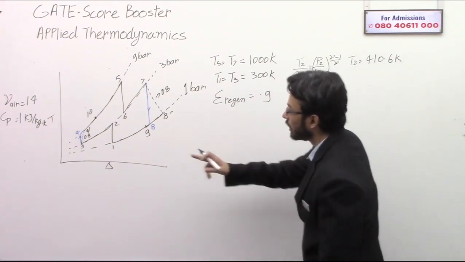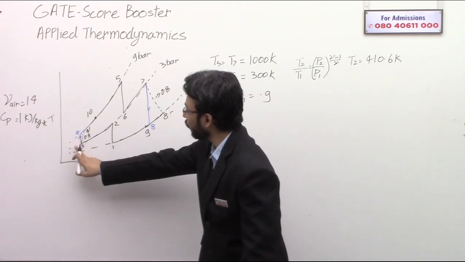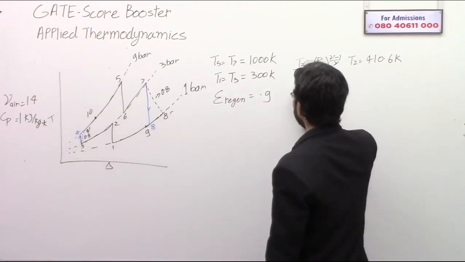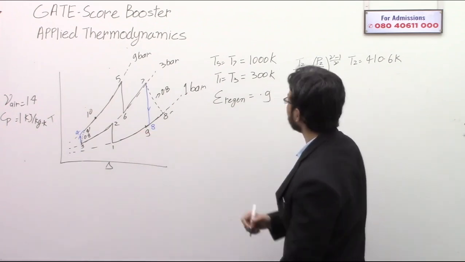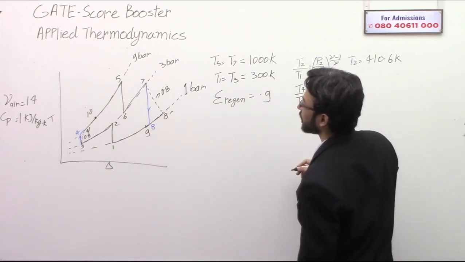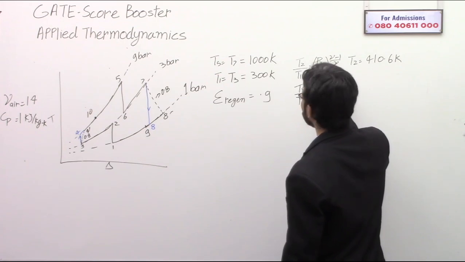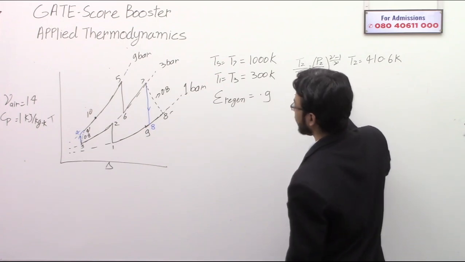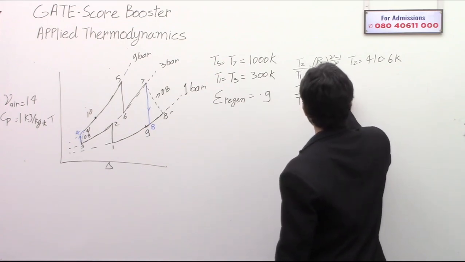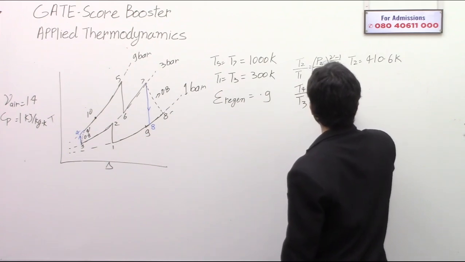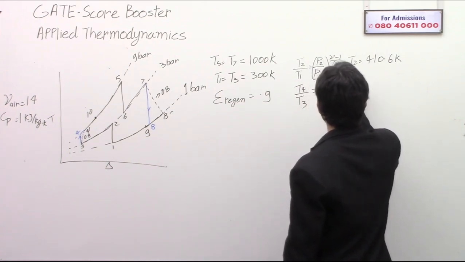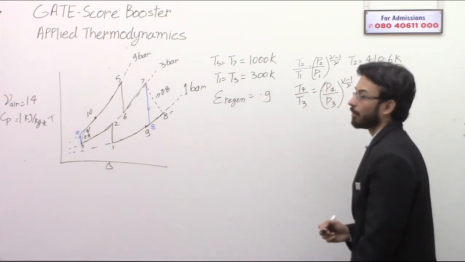Now we can talk about 4 and 3, because T4 divided by T3 will be at the same pressure ratio, that is P4 divided by P3 raised to the power gamma minus 1 by gamma.